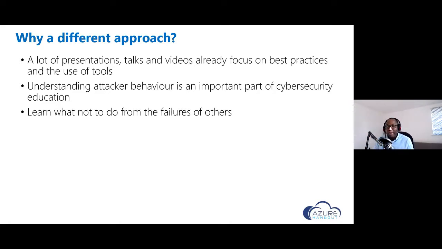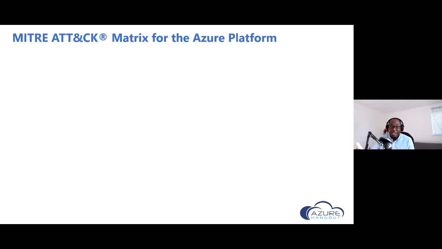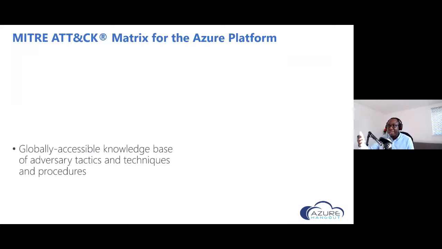Whenever we talk about offensive Azure security, or offensive security in general, the MITRE ATT&CK framework usually comes up. For those who are not familiar, the MITRE ATT&CK matrix is a globally accessible knowledge base of adversary tactics, techniques, and procedures that attackers use to attack different environments. They have a matrix out there for Azure right now.